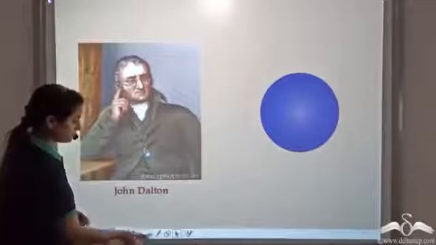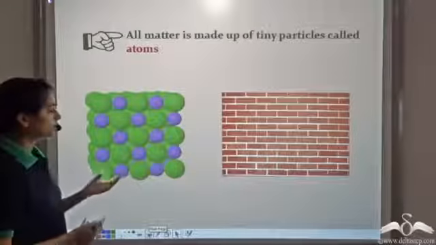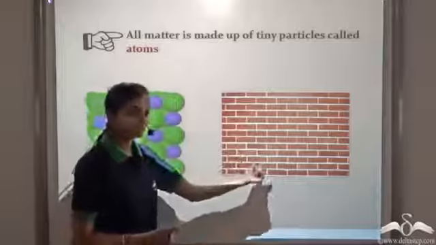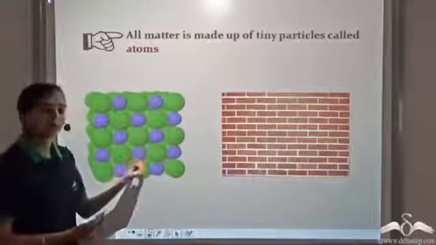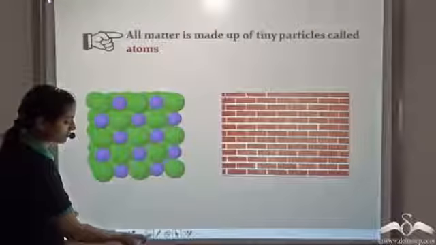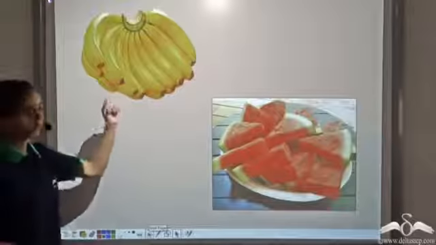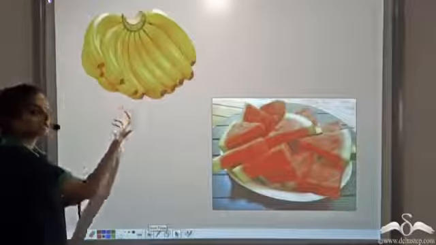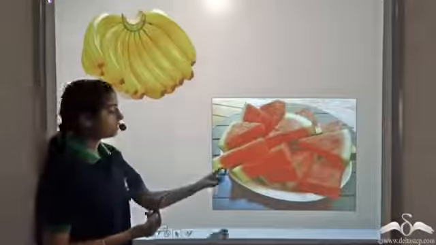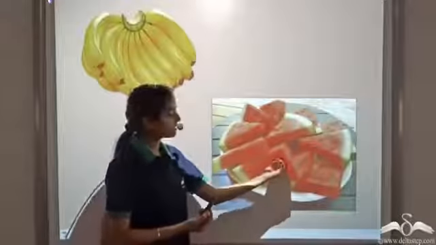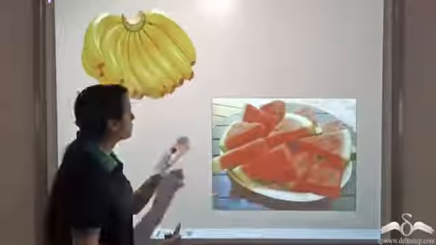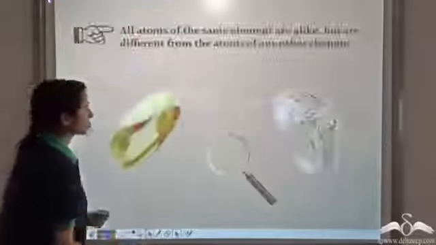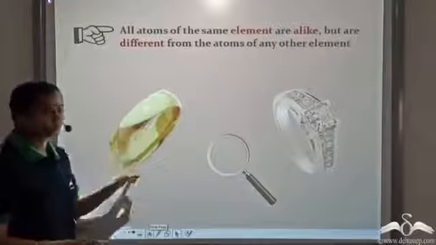Let's see. According to Dalton, all matter is made up of tiny particles called atoms. Like a wall is made up of small bricks, similarly all forms of matter are made up of tiny particles called atoms. If you take a small piece of banana and a bigger piece, and you taste both, you know that a small piece of banana tastes the same as a bigger piece of banana. Similarly, a small piece of watermelon tastes the same as the entire big piece of watermelon. But does a banana taste like watermelon? No, they are different. Similarly, all atoms of the same element are alike.